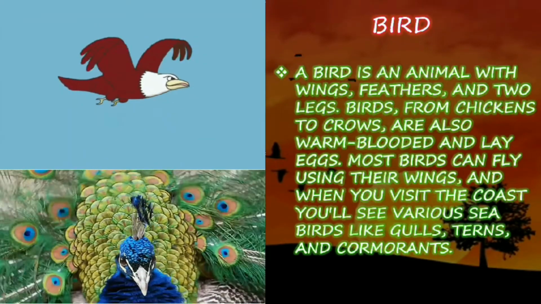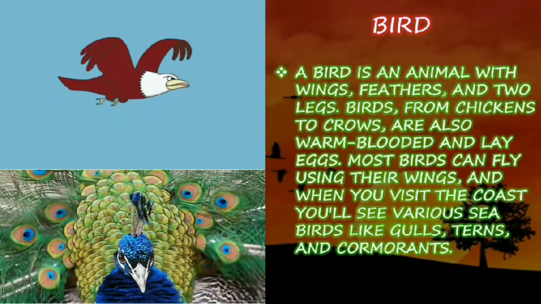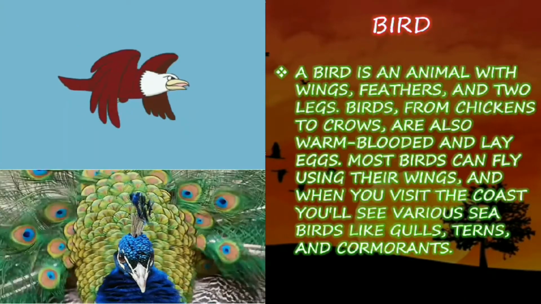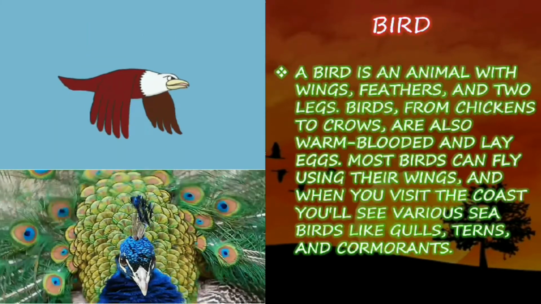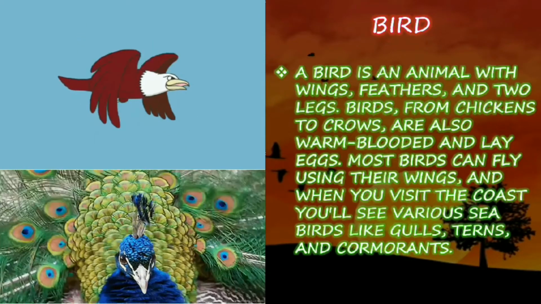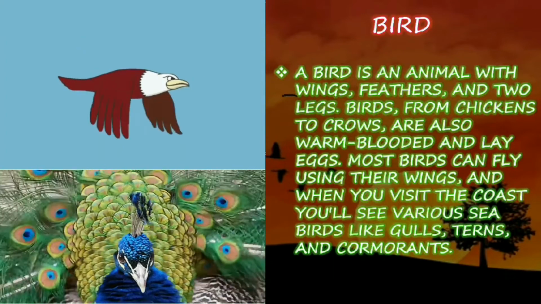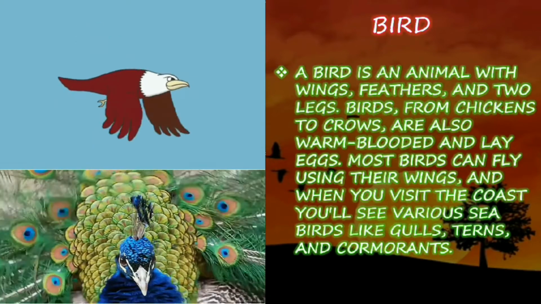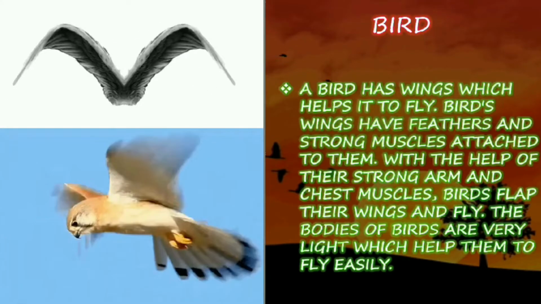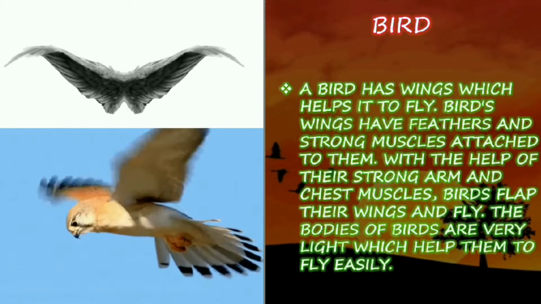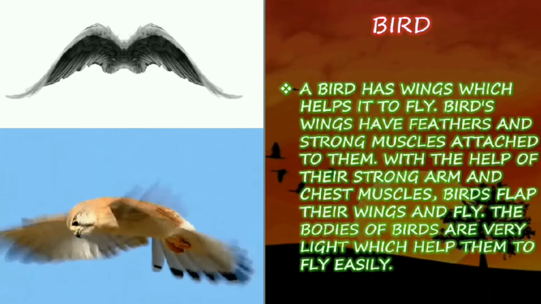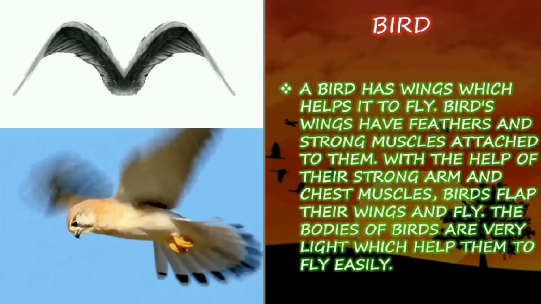Most birds use their wings to fly, and we can see the different varieties of birds in the coastal area, that is near the sea areas. The birds like gulls, terns and cormorants are the birds that can be seen in the coastal areas. A bird has wings which help it to fly. So with the help of the wings only, the birds are able to fly in the sky.